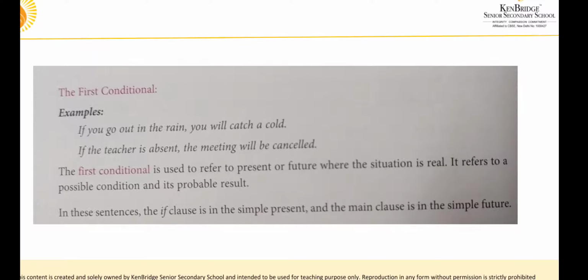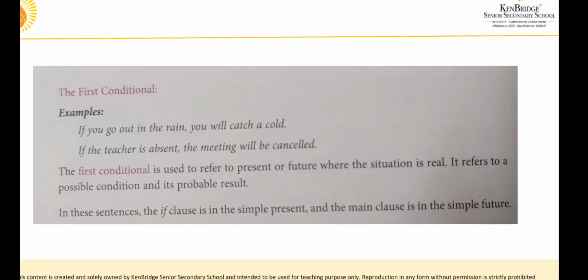The first conditional is used to refer to present or future when the situation is real. It refers to a possible condition and its probable result. What is possible? A chance to happen, and a probable result. If this happens, it will happen. If you break this one, I will beat you. So that is a possible condition as well as the probable result.